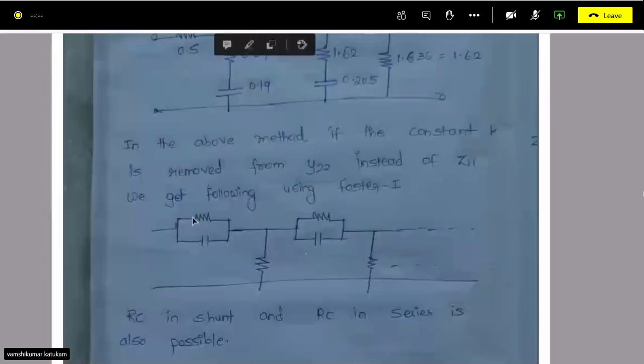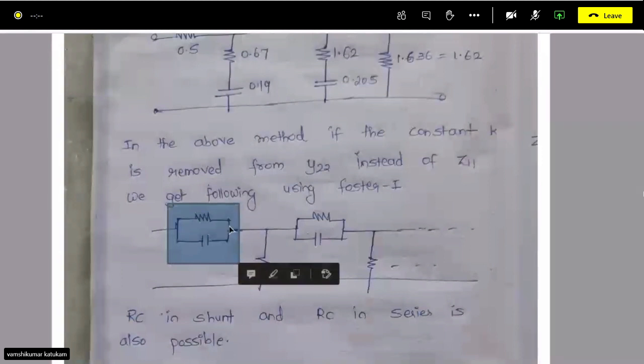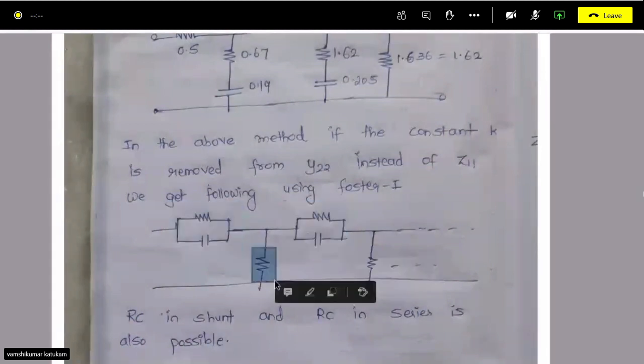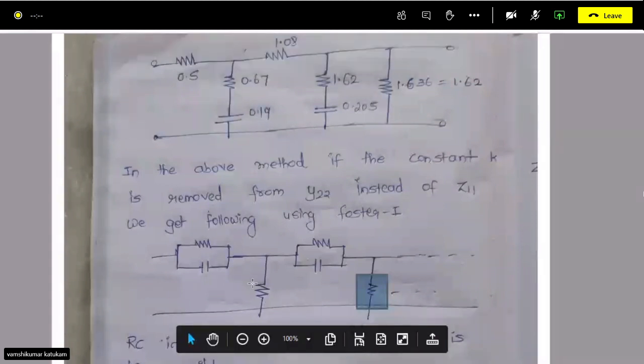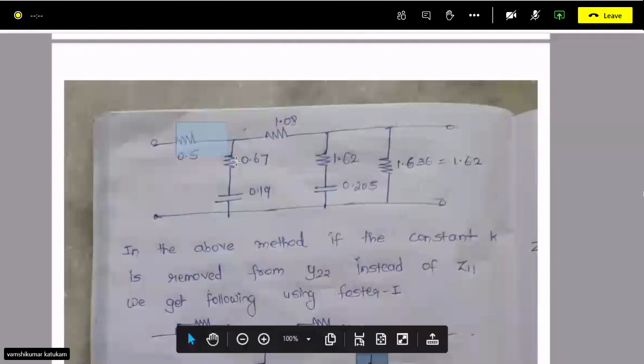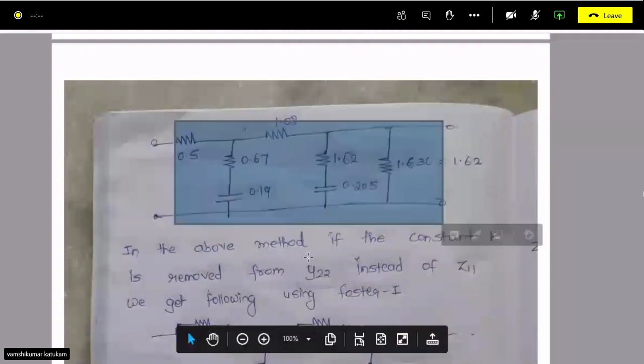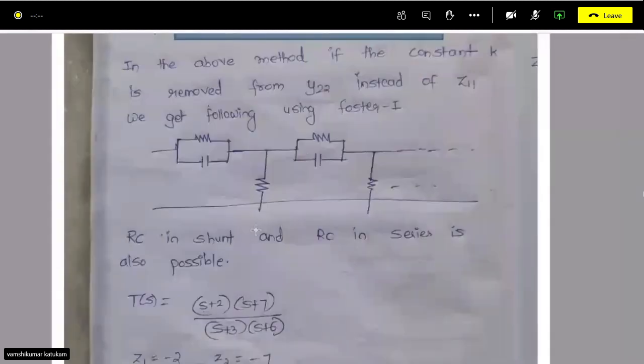RC both are in parallel, but they are present in series, whereas the resistor will be in shunt, will be in parallel. So whatever method I told you, that is for this thing. You have seen it, and you can realize the same transfer function in this way, but the method will be